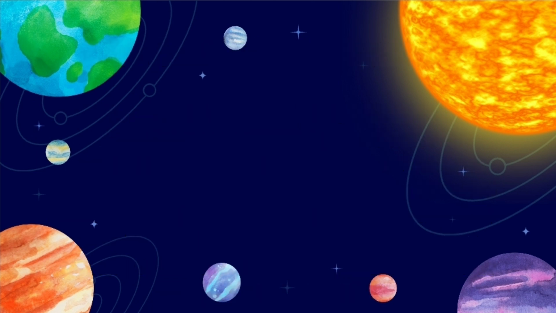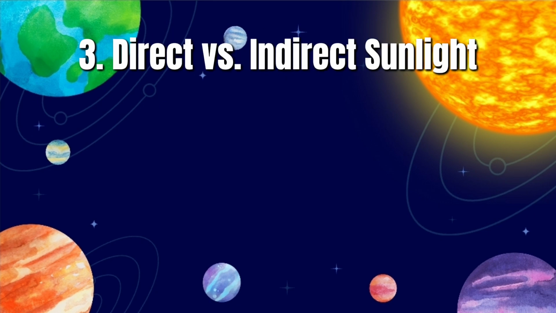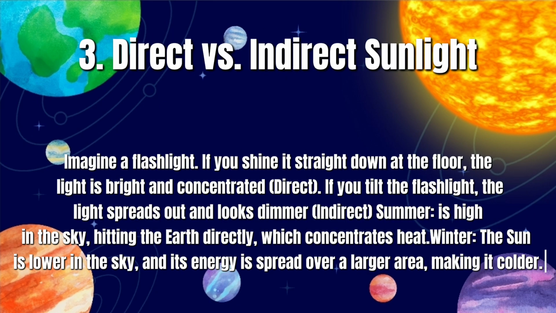So third is direct versus indirect sunlight. Think of sunlight like a flashlight beam. When it strikes the surface straight on, the energy is focused and intense, producing heat in summer conditions. When the beam hits at an angle, the same energy is spread over a larger area, becoming weaker and cooler, which creates winter conditions. So summer has a high, direct sun, while winter has a low, spread out sun.